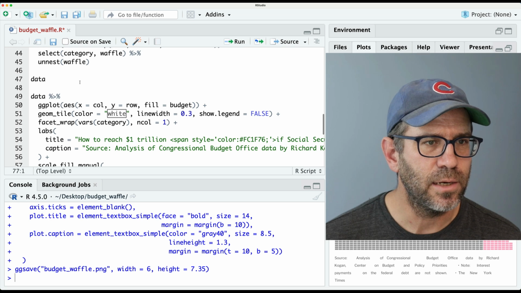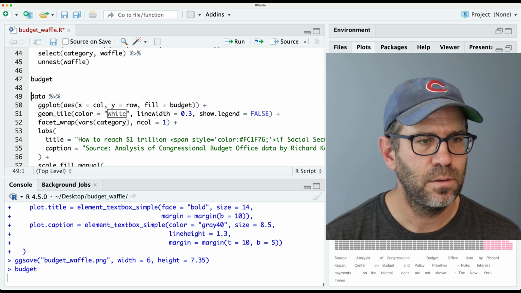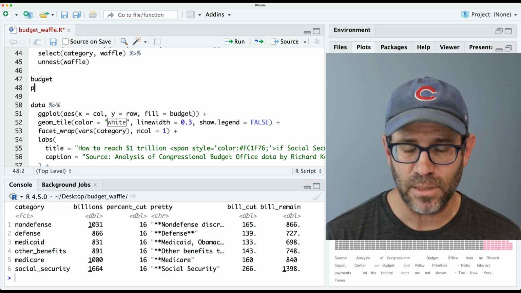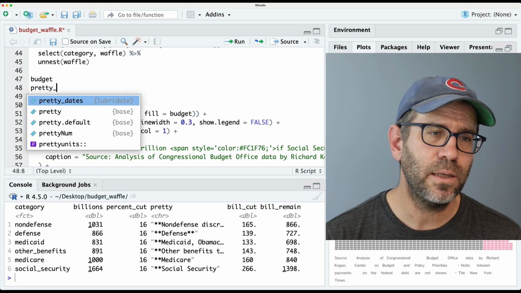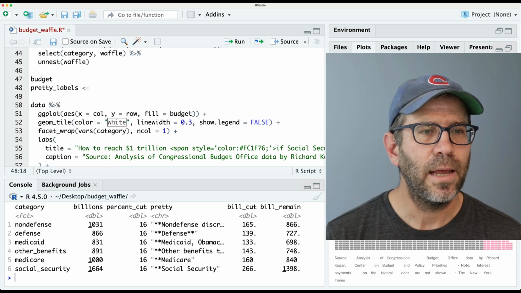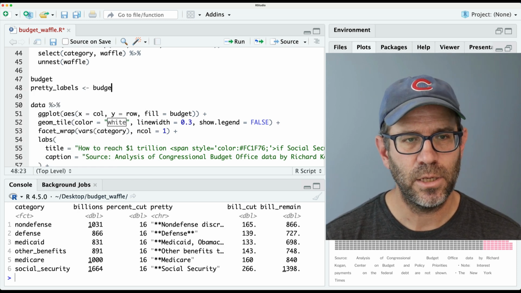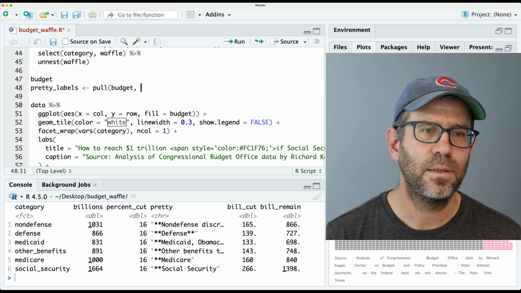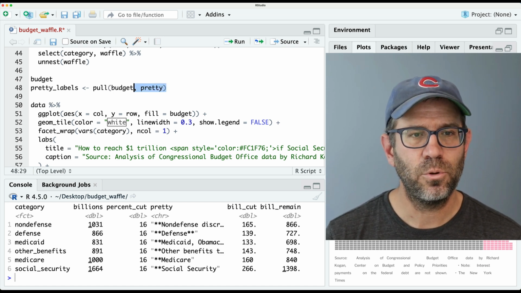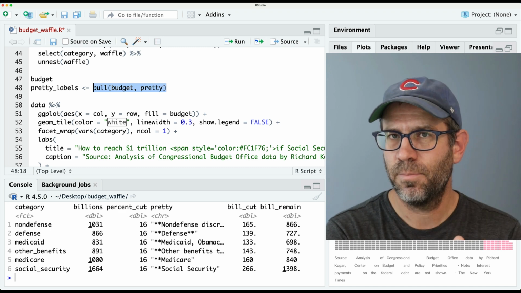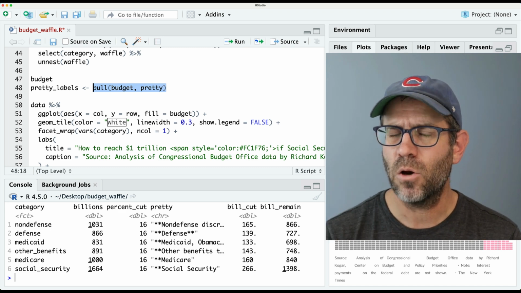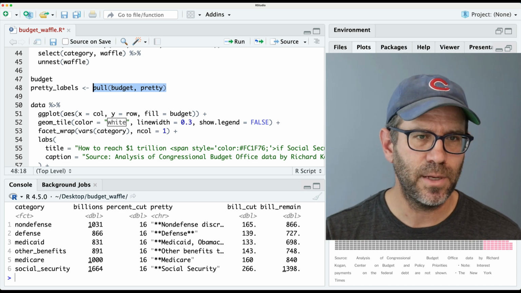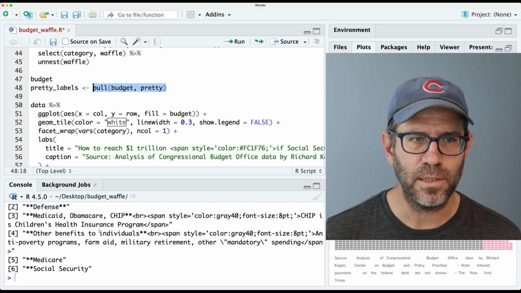All right, so again, if we take budget, I'm gonna create a vector that's gonna be a named vector called pretty labels. And that is going to be budget, but I'm gonna do pull budget, comma, pretty. And so if I do pull budget pretty, that's gonna take the budget data frame and pull out the pretty column to become a vector, looking like this, right?